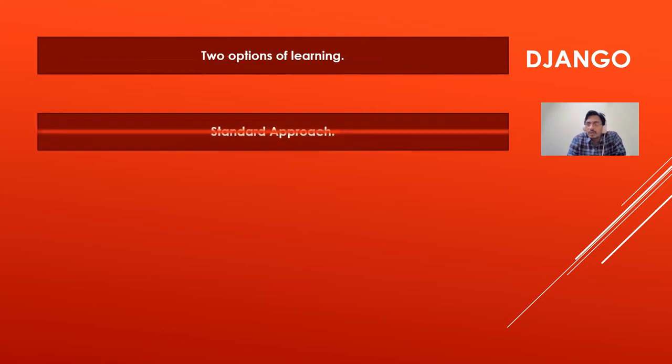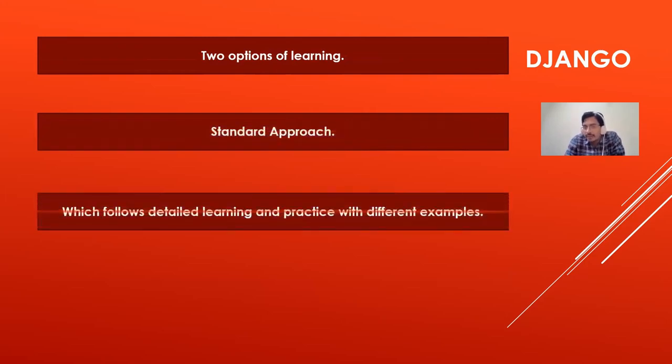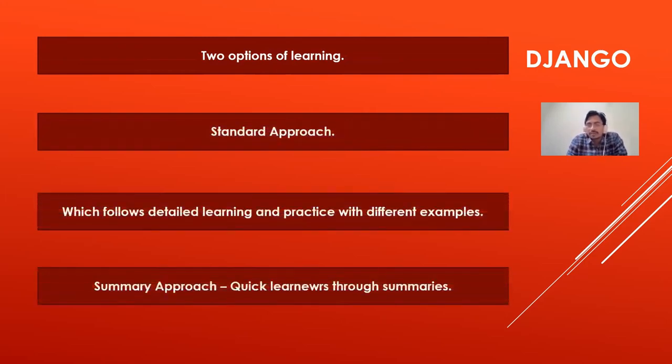And there are two options of learning. One is the standard approach, the approach that is followed by most learners: work hard and try to learn, which follows detailed learning and practice with different examples. The other is the summary approach, for quick learners, through summaries.